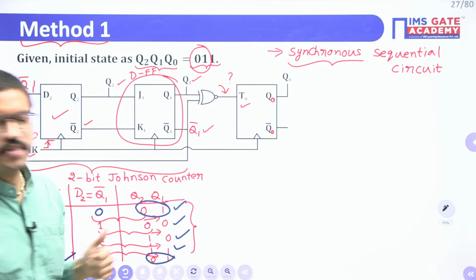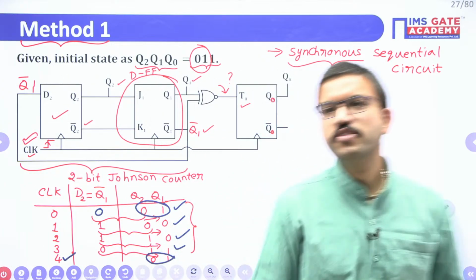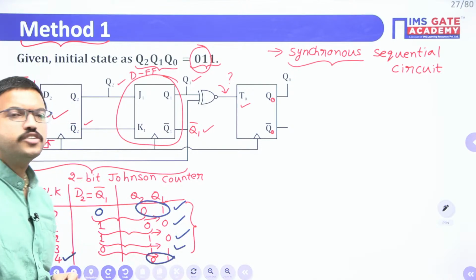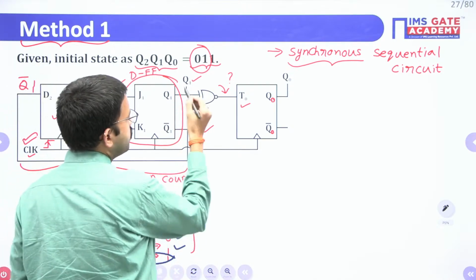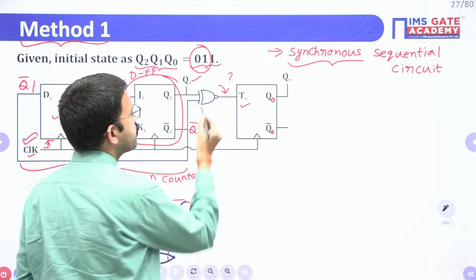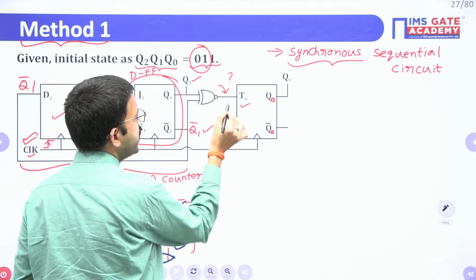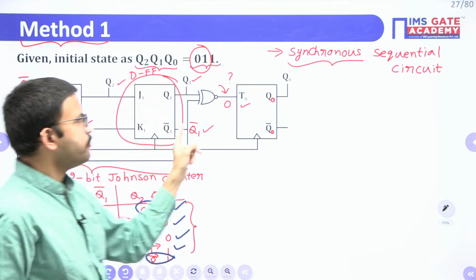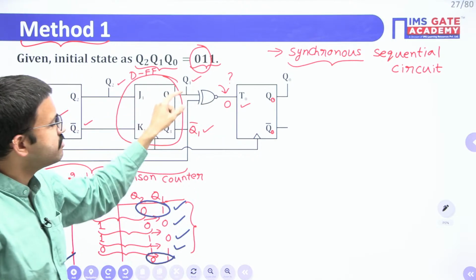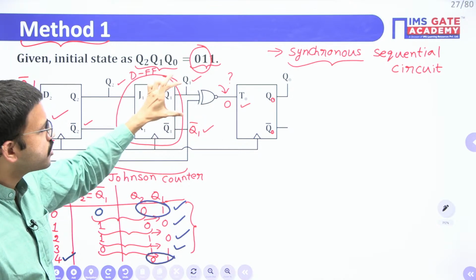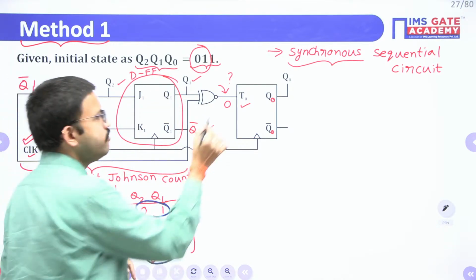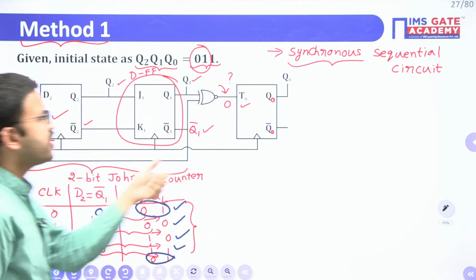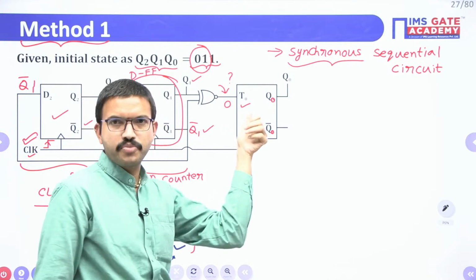Without using pen and paper, can you tell? We have discussed already in yesterday's class also. Yes, very good Saptak. Whenever the inputs are not the same, for the 2-bit case, you will get the XNOR gate output as 0. If both the inputs are the same, then you will get 1. If both are zeros or both are 1, then you will get 1, because these two are complement to each other always. Throughout the overall circuit operation, here always T value is 0.